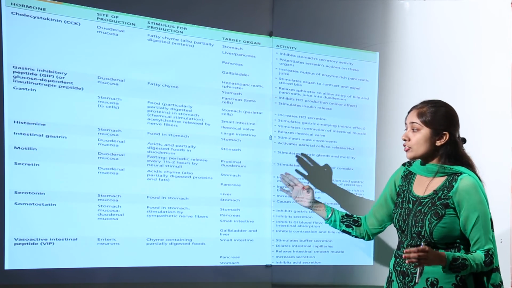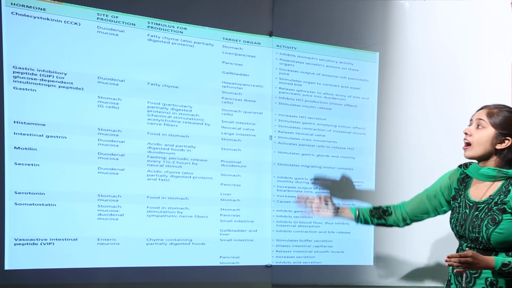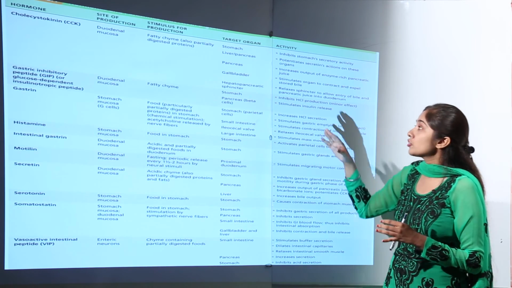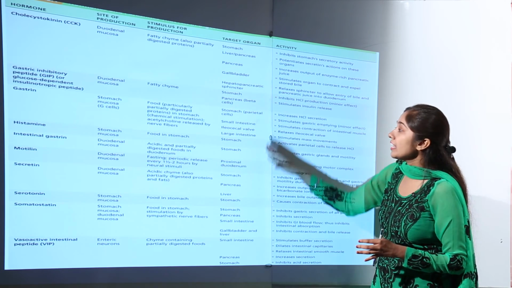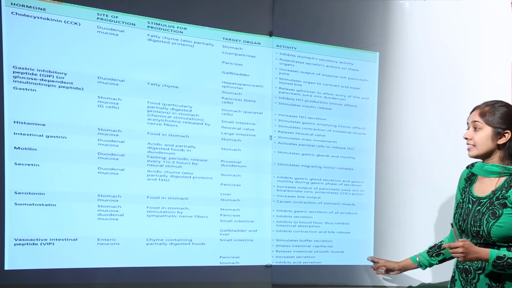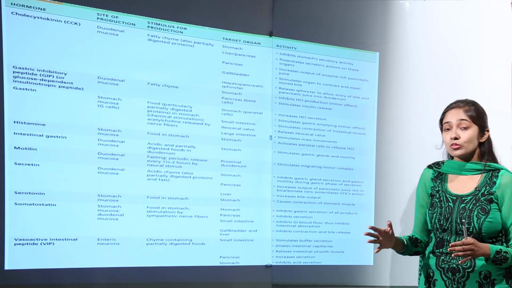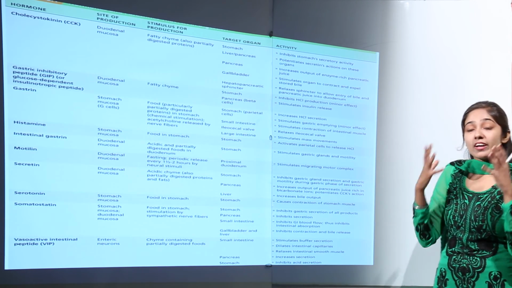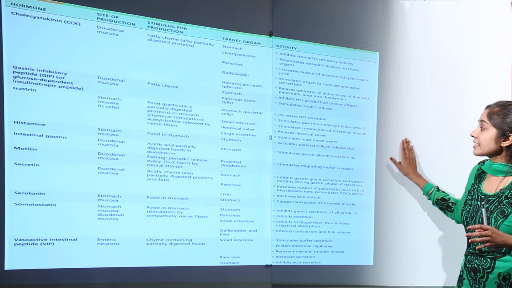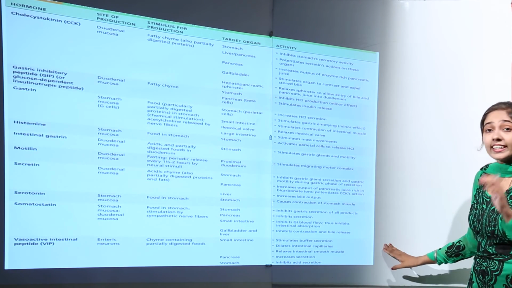So this was an overview of the important hormones: CCK, GIP, gastrin, histamine, intestinal gastrin, motilin, secretin, serotonin, somatostatin, and VIP, that is vasoactive intestinal peptide. These are the most important hormones, which have effects on the main organs of the digestive system, and these were the main activities shown by these hormones.